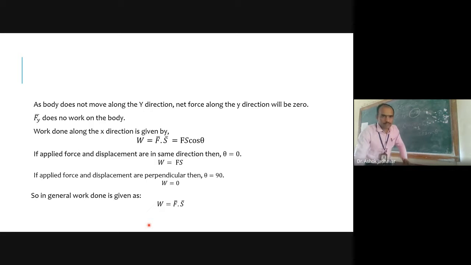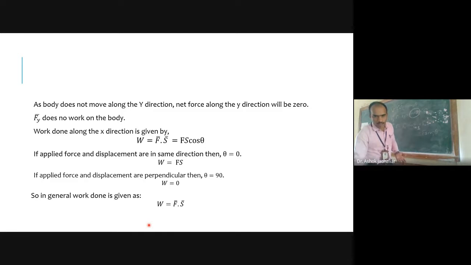Now I have just shown here that work done is equal to Fs cos of theta. If the applied force has angle theta equal to 0, then work done is only Fs, and if theta is 90, then work done will be 0. That we have discussed here.